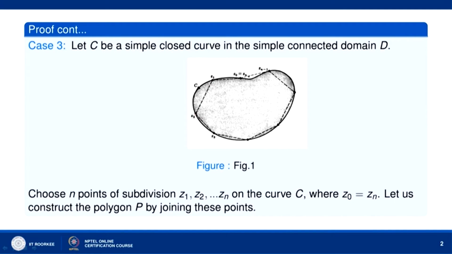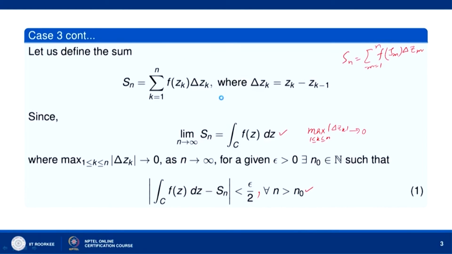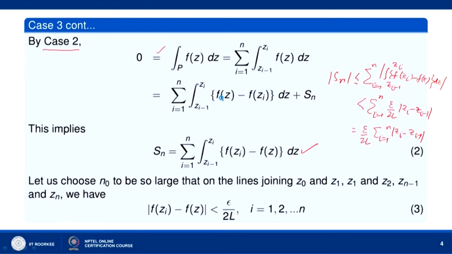this will be definitely less than the length of this one, because this is the length of the polygon. Of course, some part of the polygon lies outside, but as n goes to infinity, this will tend to the length of the curve. So, this will be less than epsilon by 2l into l. Okay. This will be equal to epsilon by 2.